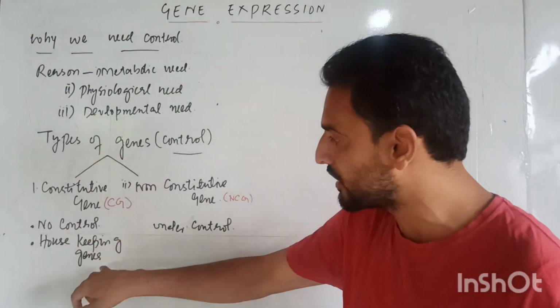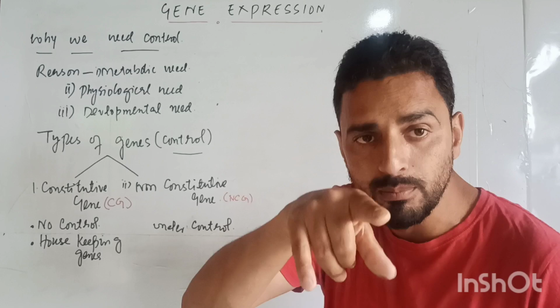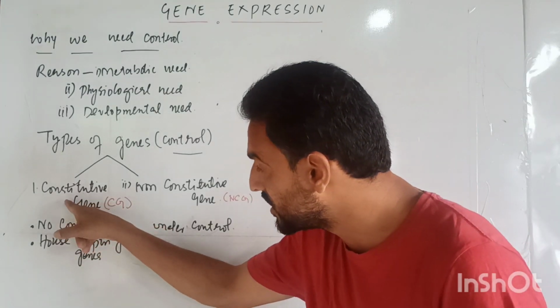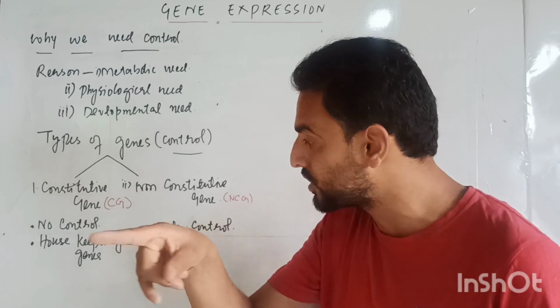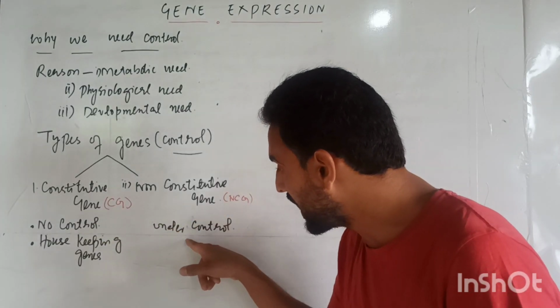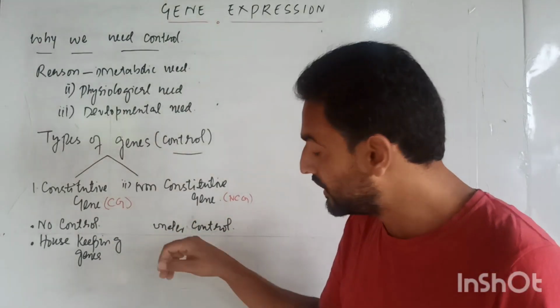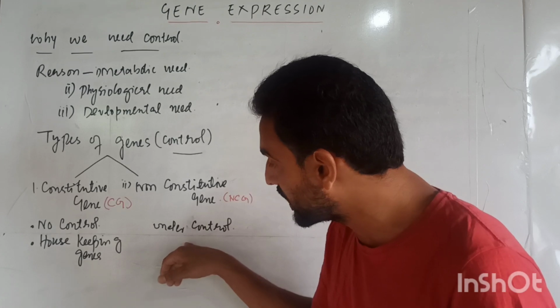Similar is the case here. These genes are working 24/7.